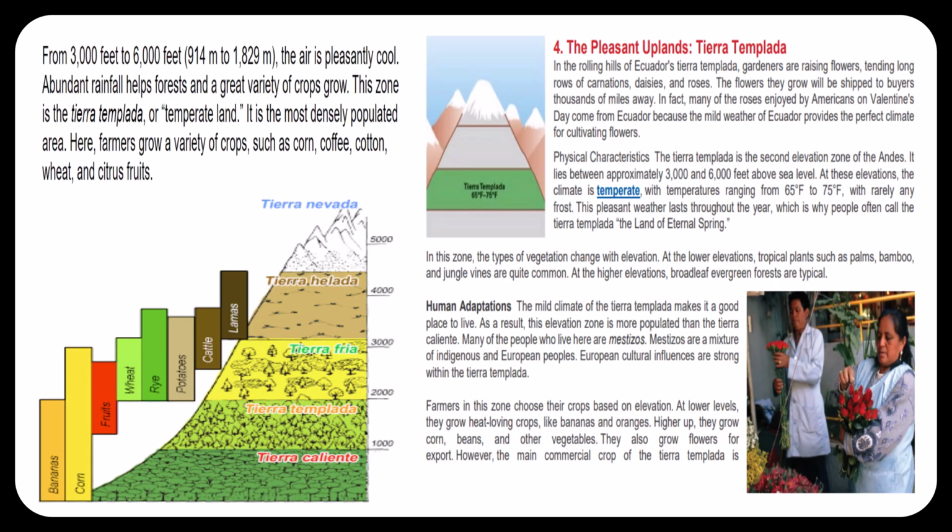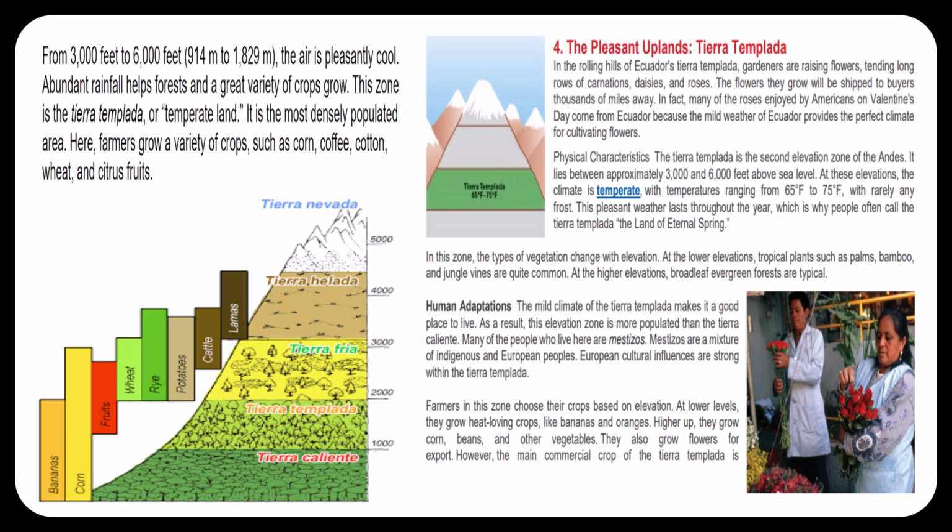From 3,000 feet to 6,000 feet, the air is pleasantly cool. Abundant rainfall helps forest and a great variety of crops grow. This zone is the Tierra templada, or temperate land. It is the most densely populated area. Here, farmers grow a variety of crops, such as corn, coffee, cotton, wheat, and citrus fruits.